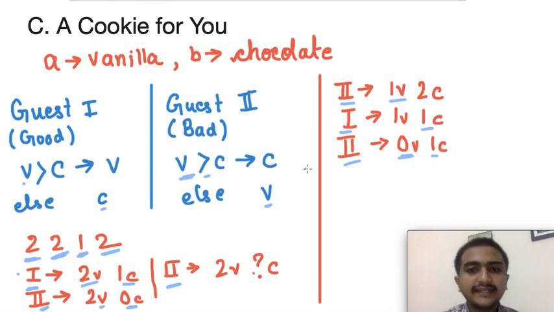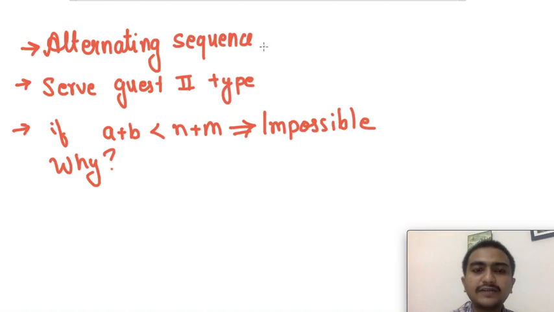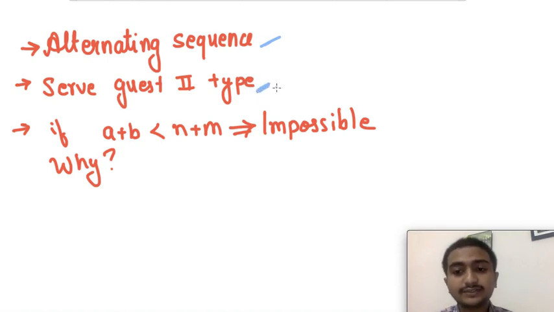So by now you should have seen that the best sequence is an alternating sequence, like 2 1, something like this. If I go this way, I will be able to satisfy the guests, right? So here we have an alternating sequence, and then once the alternating sequence is done, I should serve the guests of type 2 first. Why? Because they take the cookies of the amount which is less, but guest 1 is very understanding, he will just take any cookie which is left, right?